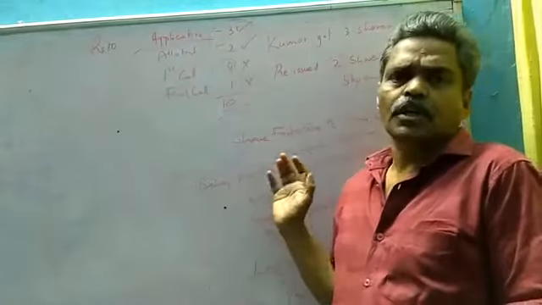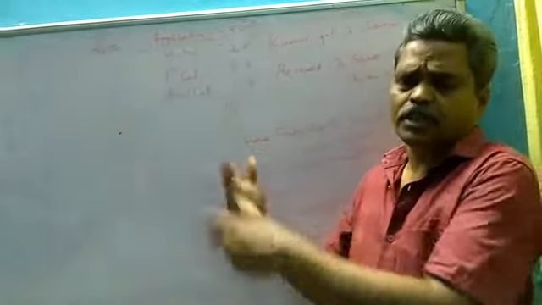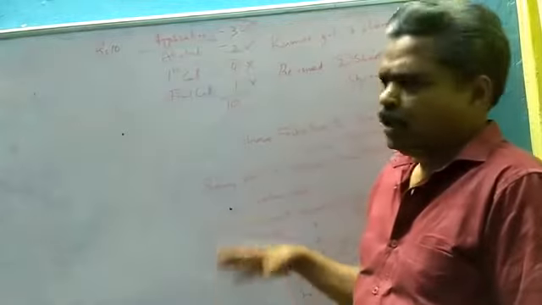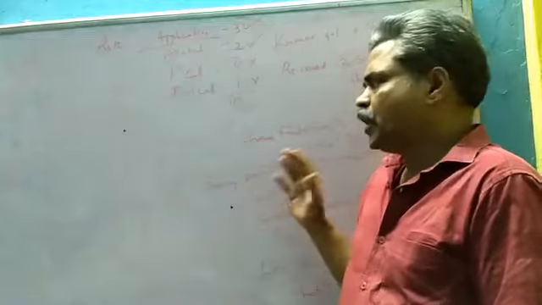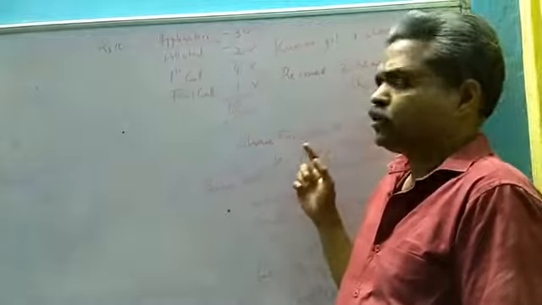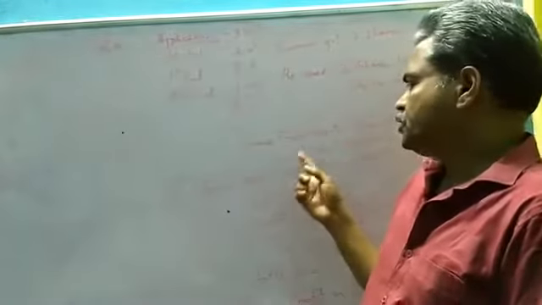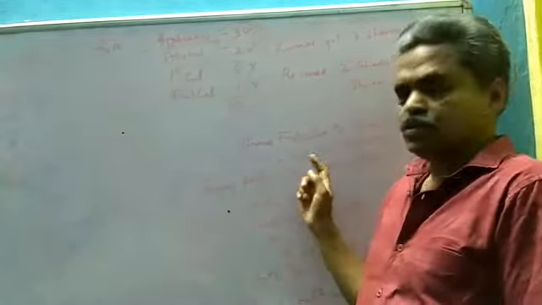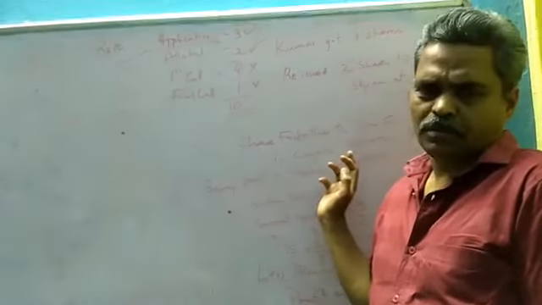Then the company has got the right to reissue again. The same share can be given to somebody else, and the company will take the money. So that means there will be a profit on the particular deal. That profit is known as profit on reissue, that will be transferred to capital reserve.